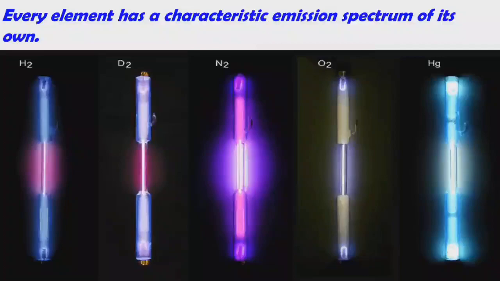So based on that color, based on the emission spectrum produced by the gas, we can identify which gas it is. Remember, scientists will pass the gas through the cathode ray tube, and based on the color produced by that gas, scientists will identify the gas. Each element has a characteristic emission spectrum.